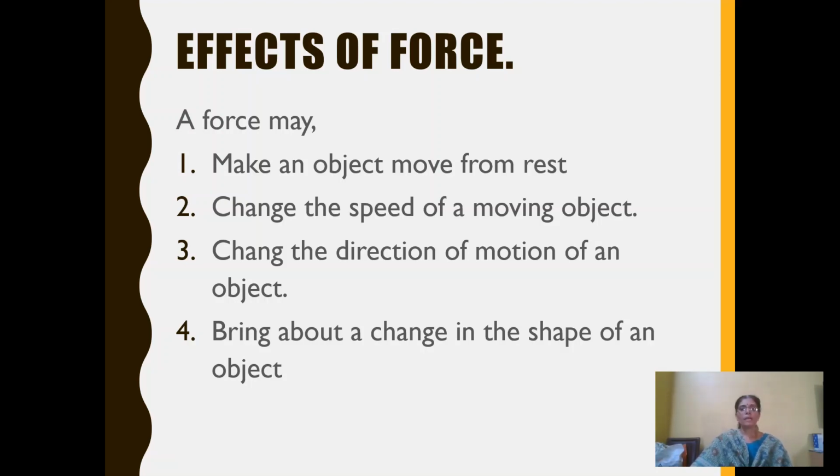Third, it changes the direction of motion of an object. If you kick, if you apply force, it may change the direction of a moving object, and it also brings about a change in the shape of an object.